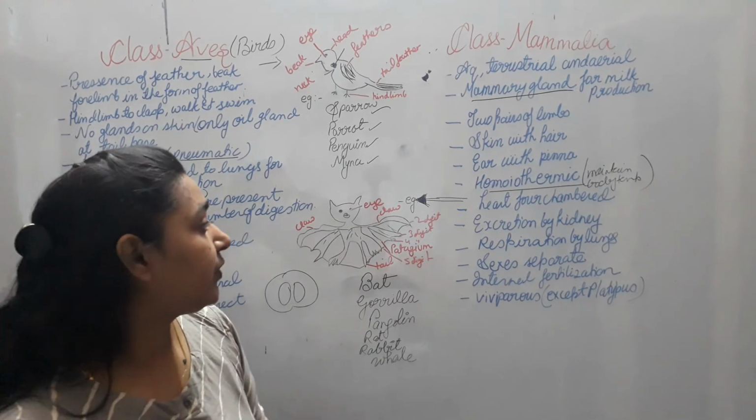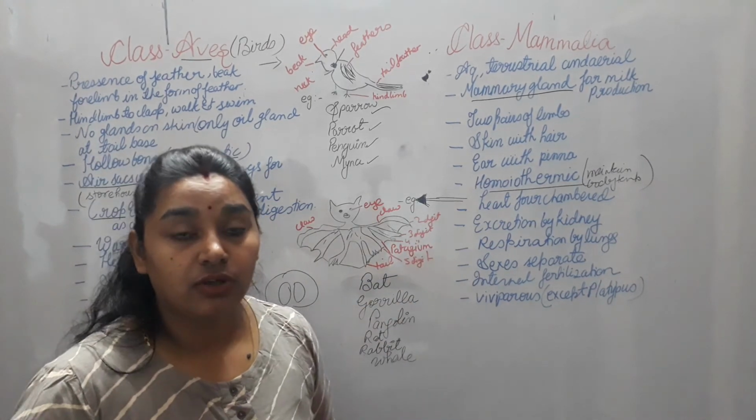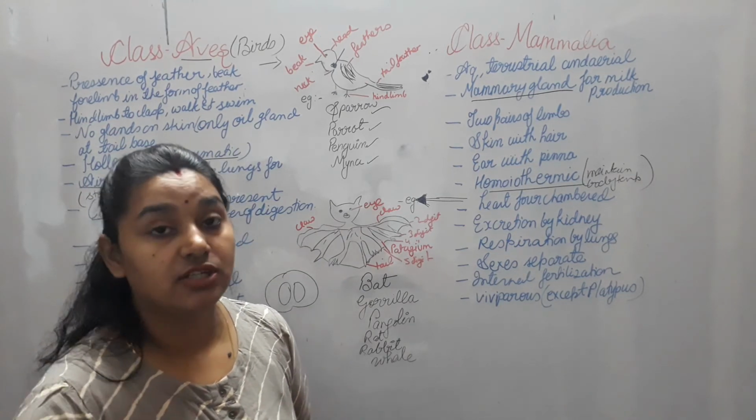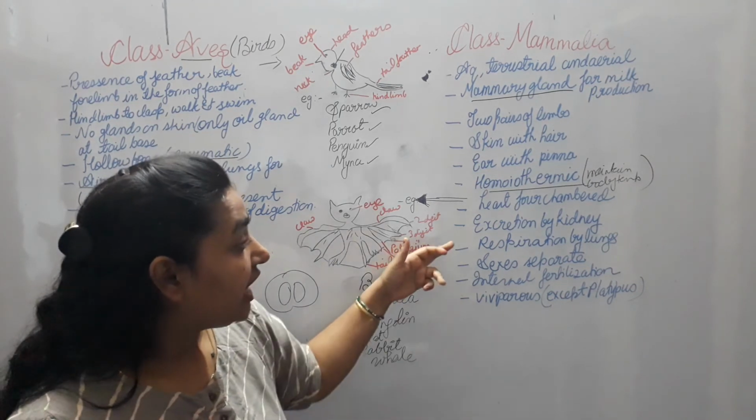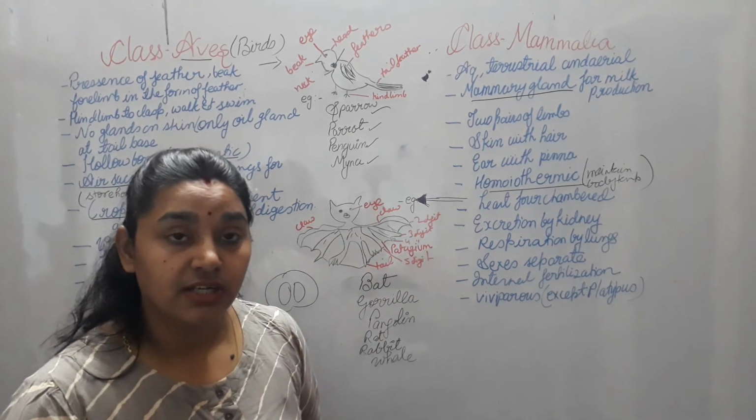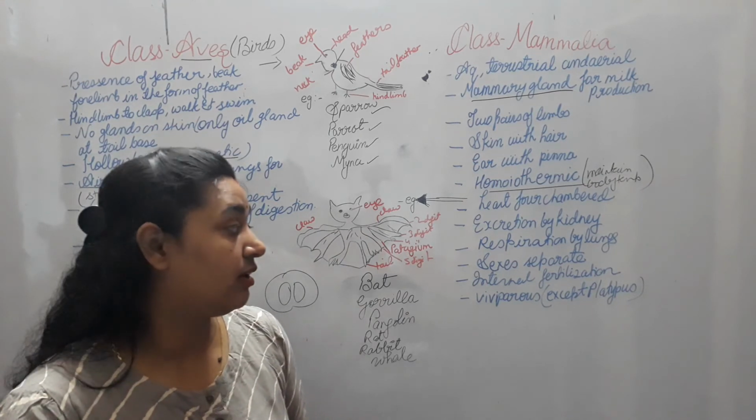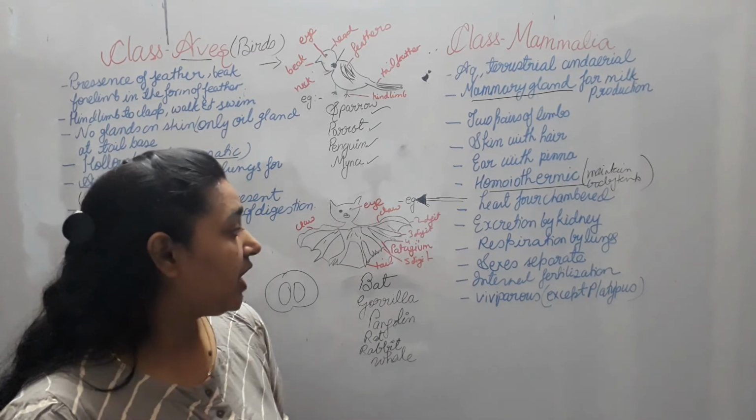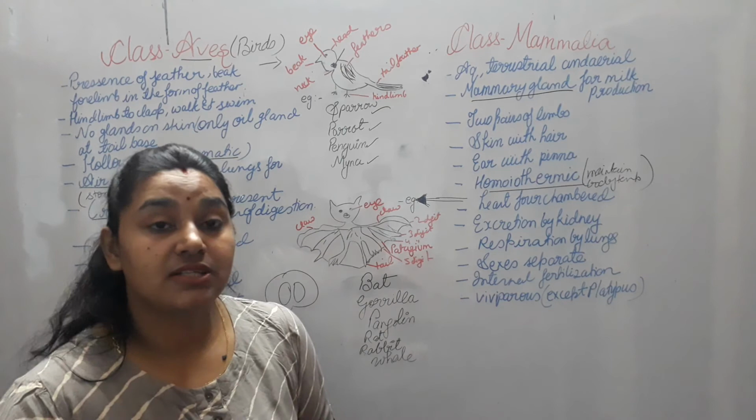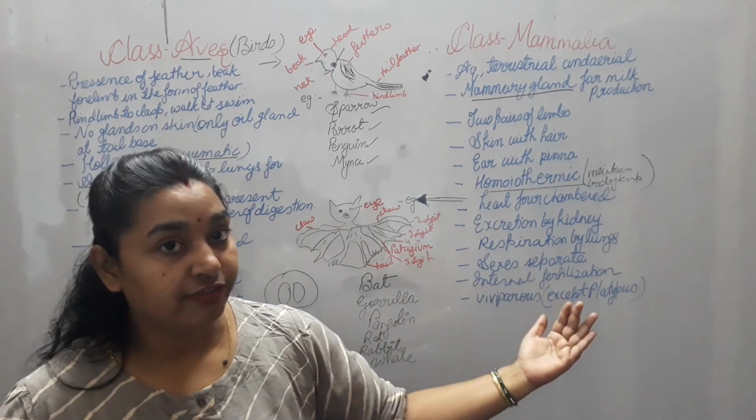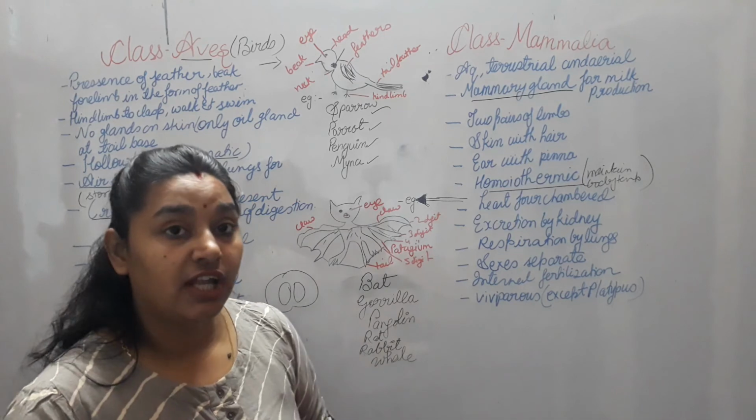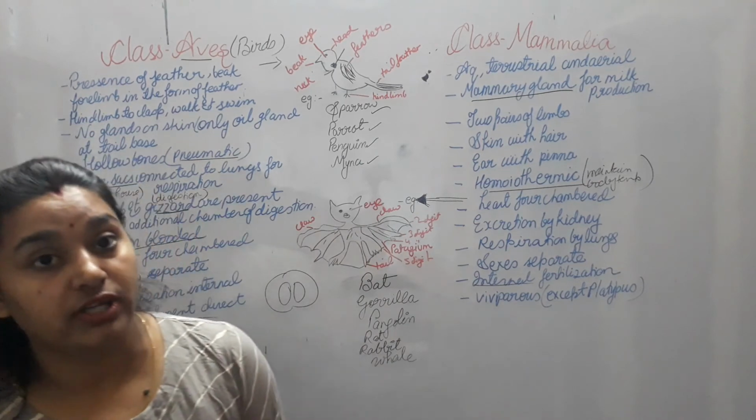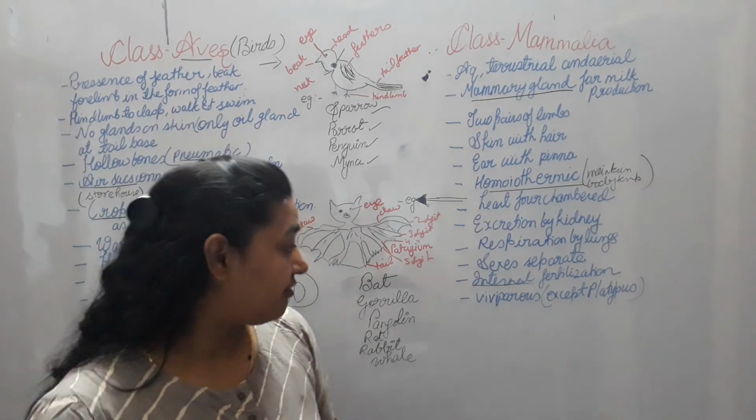Heart is four-chambered, auricle and ventricle, again auricle and ventricle, for supplying oxygenated and deoxygenated blood simultaneously. For excretion, kidney is present. There are two kidneys in a pair, which help in the excretion of waste materials in our body. The sexes are separate, meaning male and female bodies are entirely different. Then internal fertilization. Now you are very much aware what it means. Internal fertilization means the zygote is formed inside the body itself.